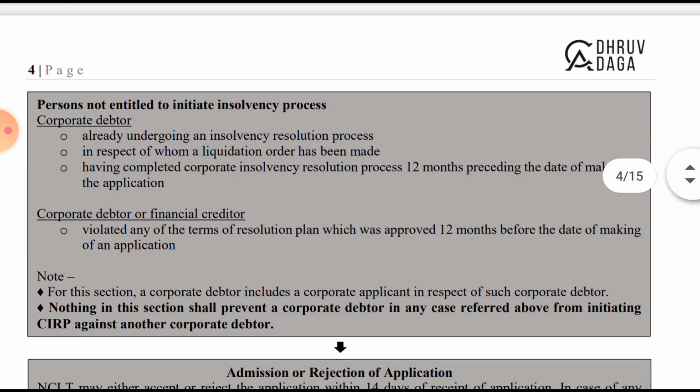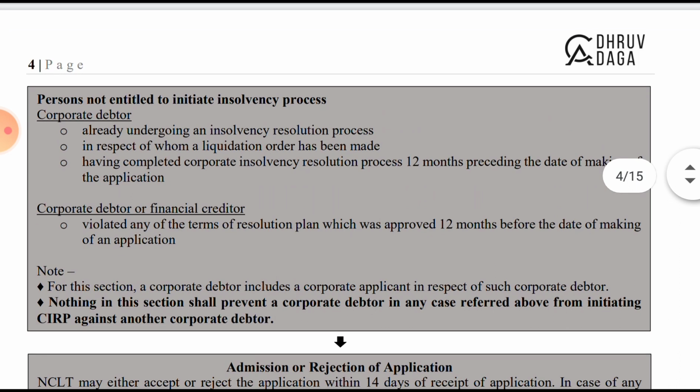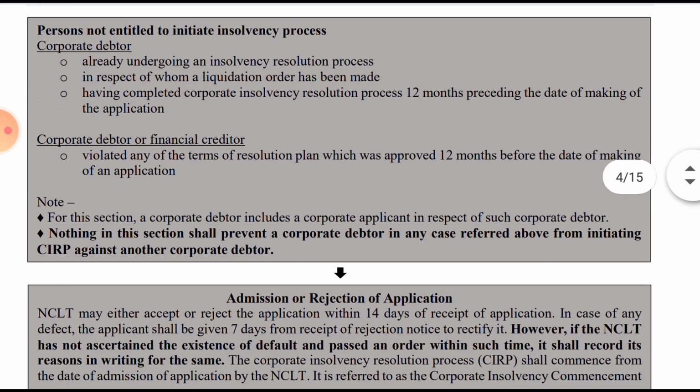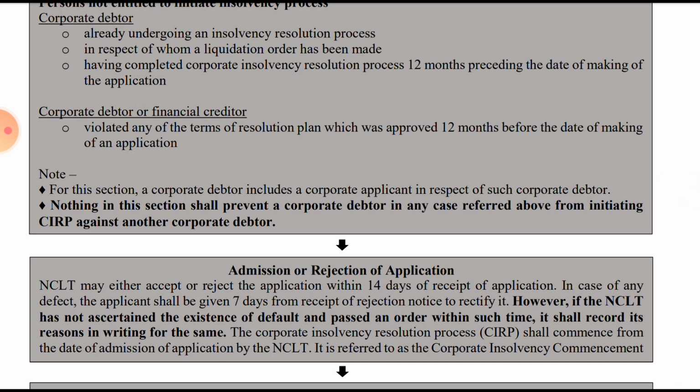Then the persons who cannot initiate the insolvency process are the corporate debtor and the financial creditor who are already undergoing liquidation or against whom a liquidation order has been passed, or whose corporate insolvency resolution process was completed 12 months before, or where the corporate debtor or the financial creditor has committed any default.